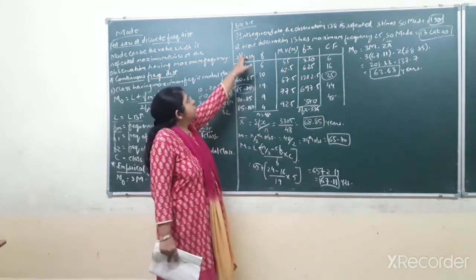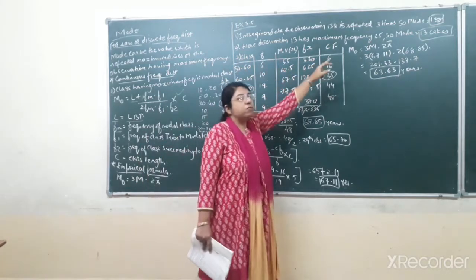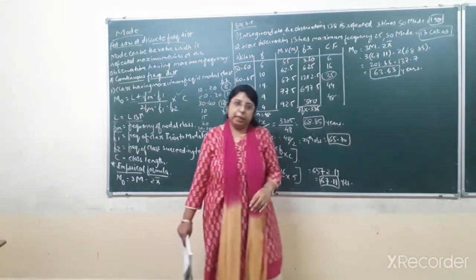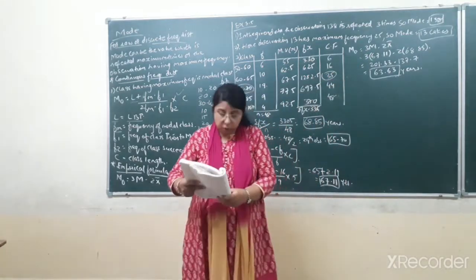Okay, so here you can see the observation 30 has maximum frequency 25. So the mode value, that would come to 30 cakes. Okay, now moving on to the third sum.